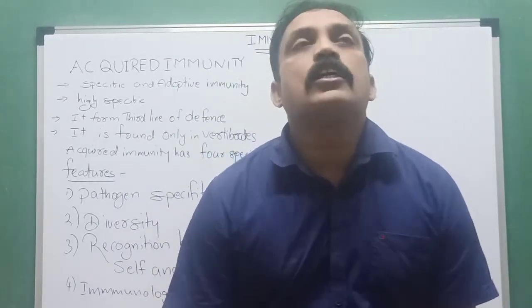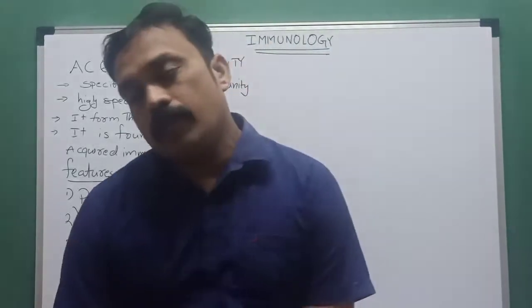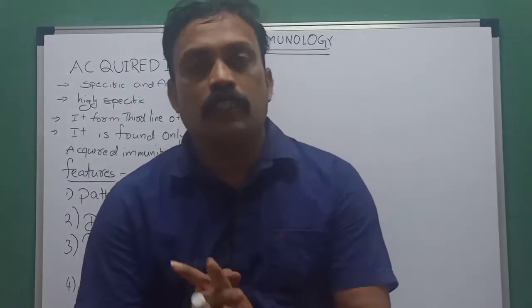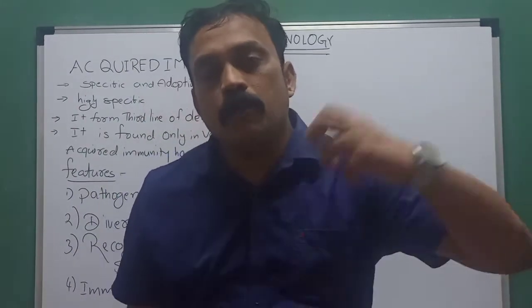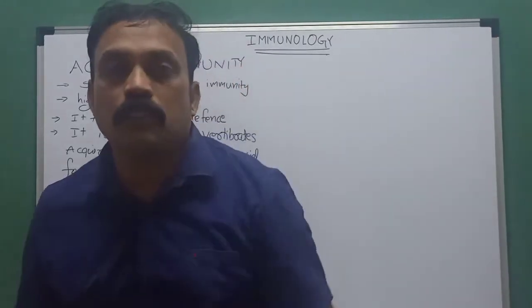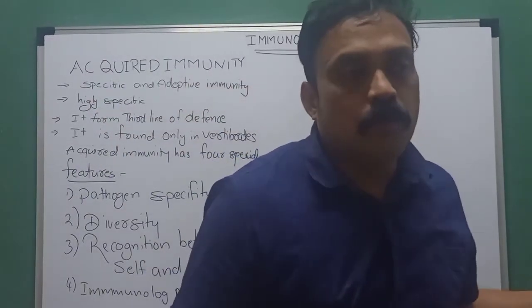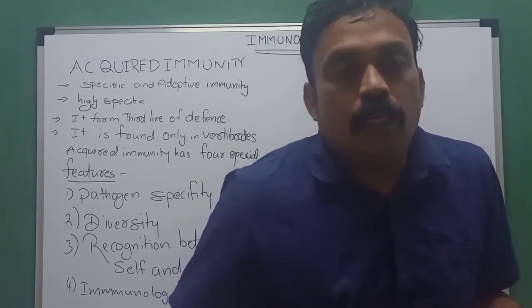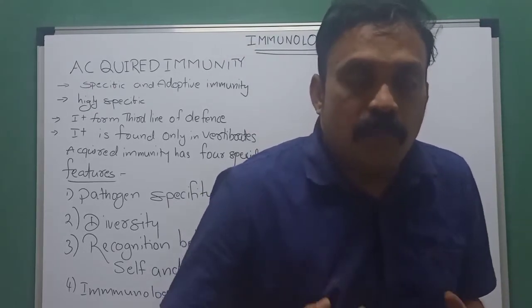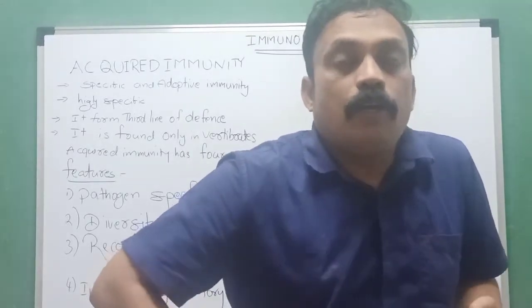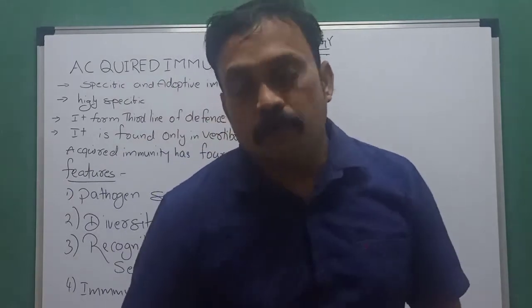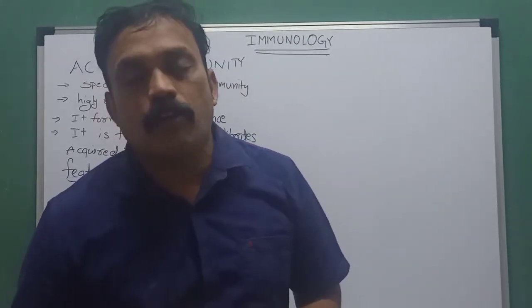Okay, in the last class we already learned about innate immunology. Innate means inborn immunology, or inheritance immunology. It comes through genes, the immunity that is already there before birth. When the fetus is developing, this immunity develops. That is what we call innate.